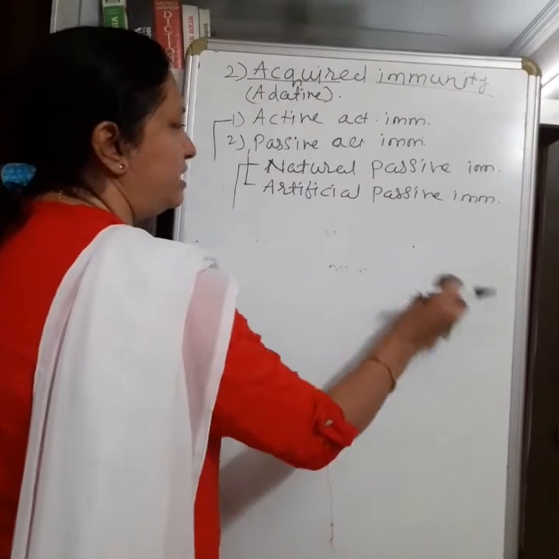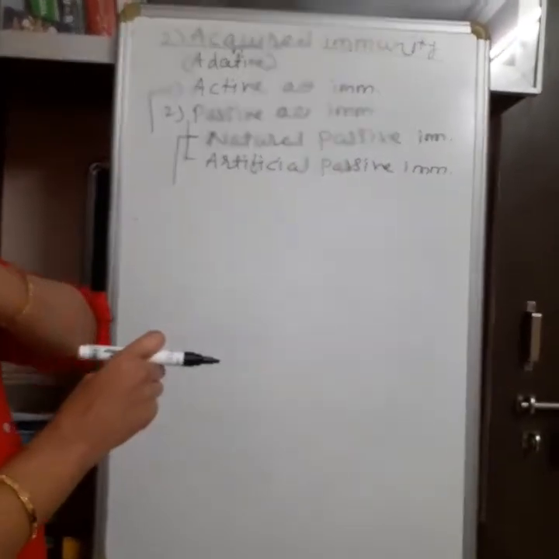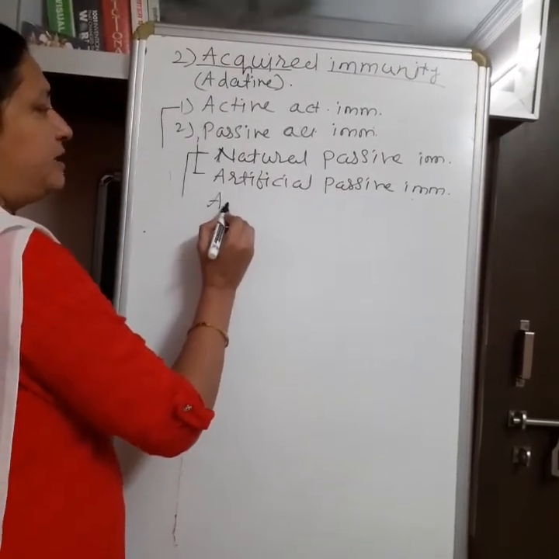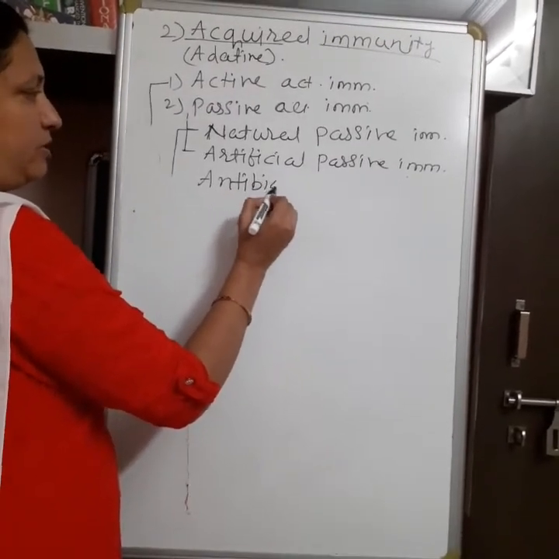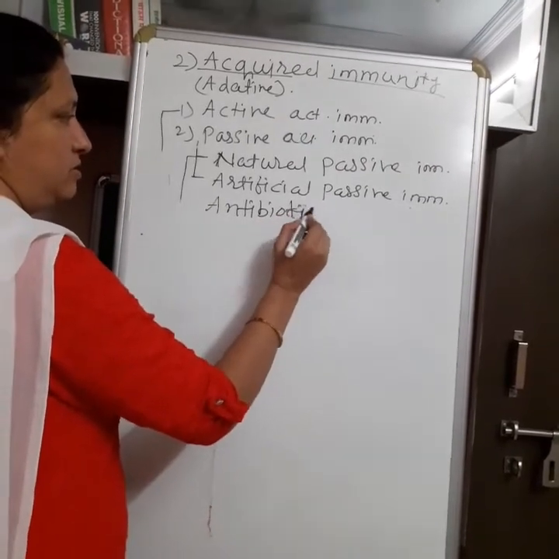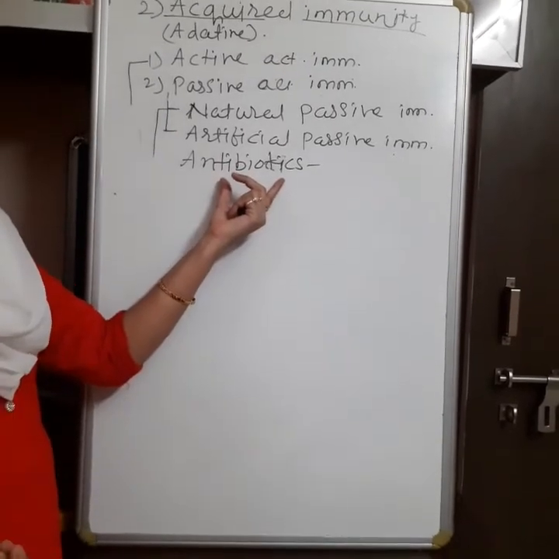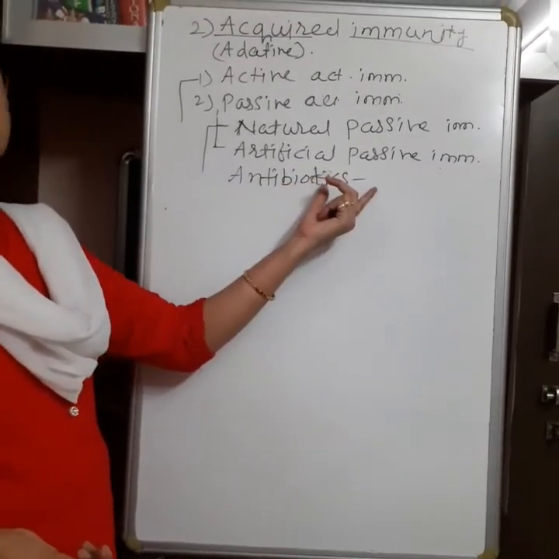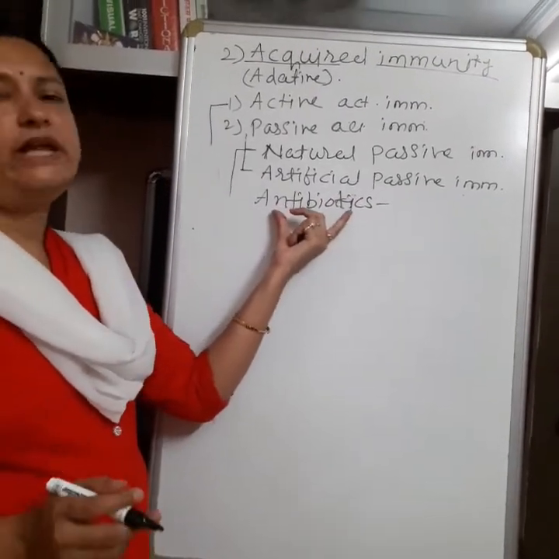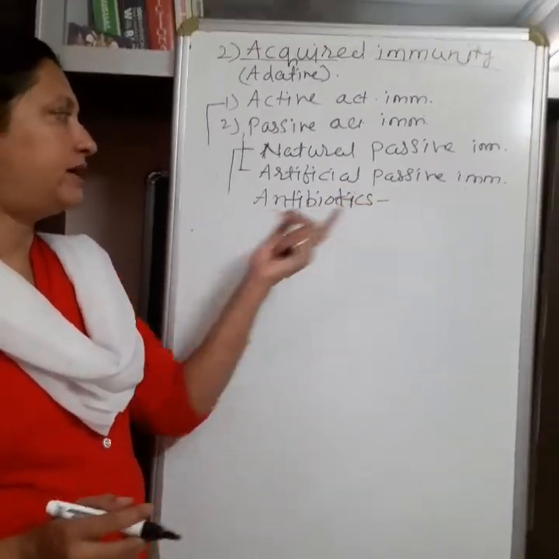Passive means the antibodies come from outside the body. Now when the antibodies come artificially, its example is antibiotics. Antibiotics, you know, are used when our immune system becomes weak, or does not give a proper response to the pathogen, or is unable to destroy the pathogen. At that time we take the help of antibiotics, or antibodies, from outside.